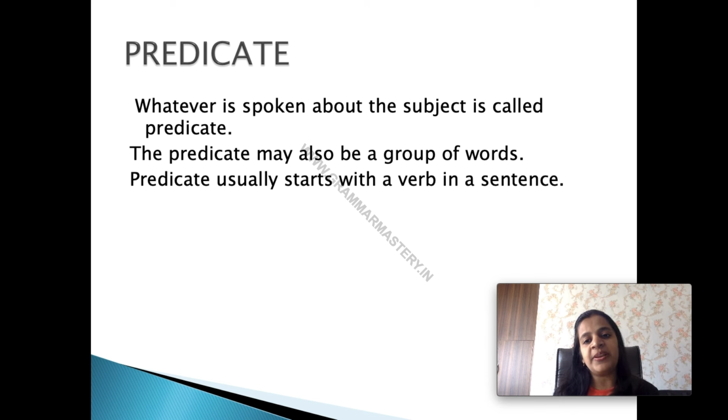Predicate usually starts with a verb in a sentence. एक sentence में predicate जो है वो usually verb से start होता है. अब this verb can be the action verb, but this can be the be verb, have verb, doing verbs, और एक्शन वर्ड्स वी हैव ऑलरेडी सेड। तो जो भी हम सब्जेक्ट के बारे में बात करते हैं उसको हम प्रेडिकेट बोलते हैं। Predicate usually starts with the verb. Verb can be any sort of verb, be verb, have verb, doing verb, action verb, any sort of helping verb, any sort of verb can be there. And predicate may also be a word or group of words. अगर उसमें सिर्फ एक ही word है then that word is the verb only.